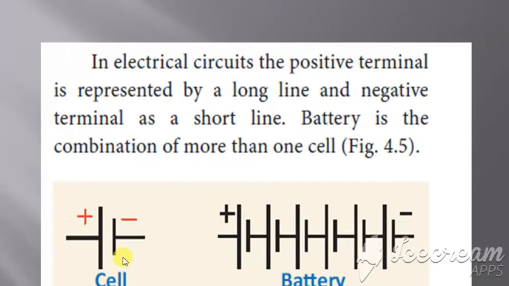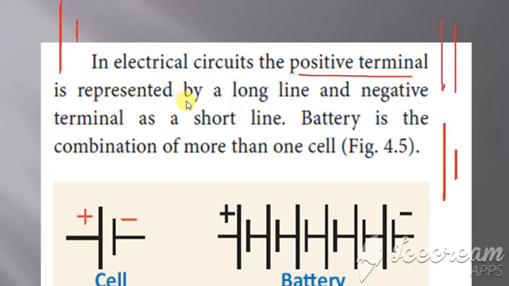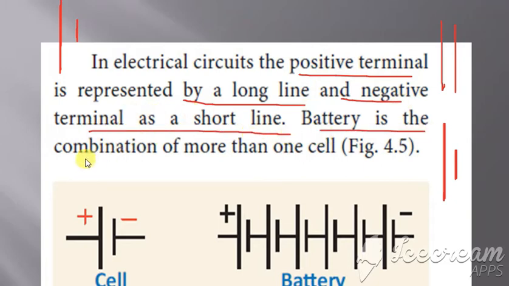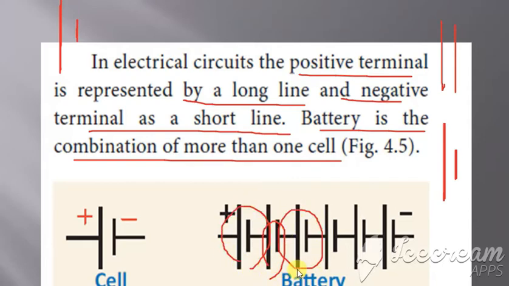Next, in the electrical circuit, the positive terminal is represented by a long line. How we represent a cell or a battery is, the long line represents positive and the short line represents negative. Never draw a battery like this. Always we have to draw it in this way, so that the long line represents positive and the short line represents negative. A battery is the combination of more cells. So like this, positive negative, positive negative, positive negative, that is a battery, because a battery is a combination of all the cells.